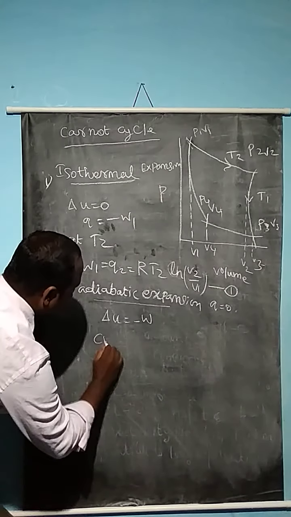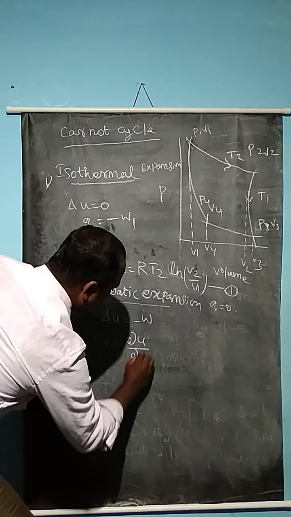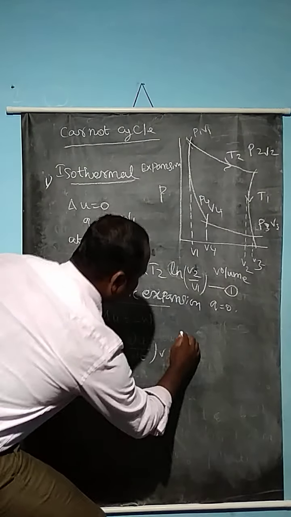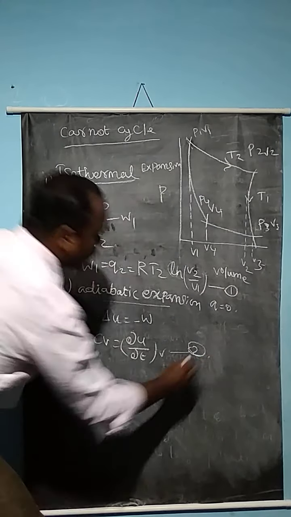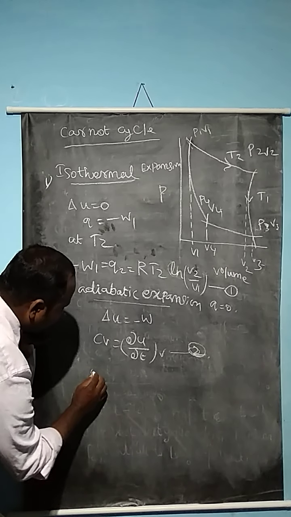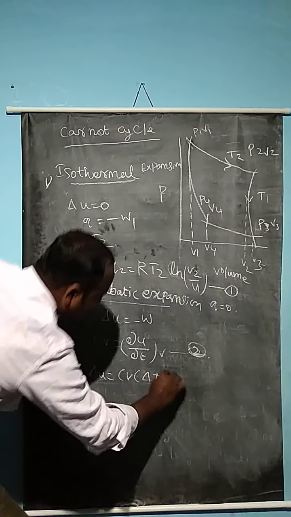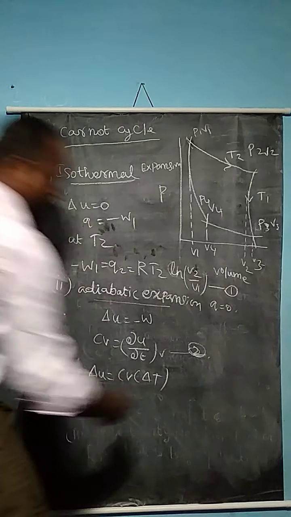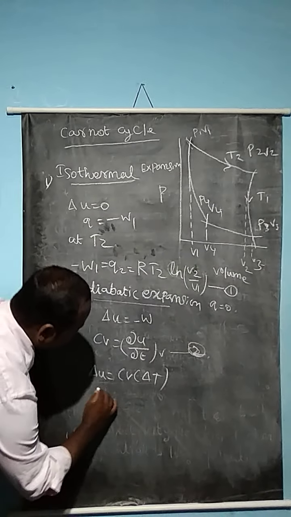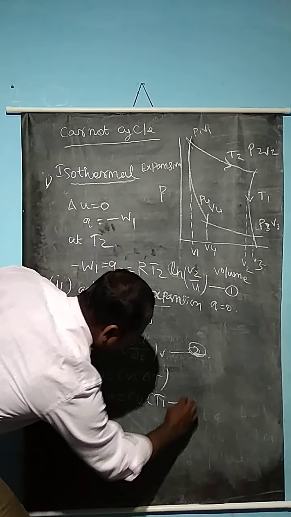From the first law of thermodynamics, Cv is equal to dou U divided by dou T at constant volume. For calculating the value, this is represented as equation 2. So dou U or delta U is equal to Cv into delta T, where delta T is the temperature difference between the two values. So delta U is equal to Cv into T1 minus T2.